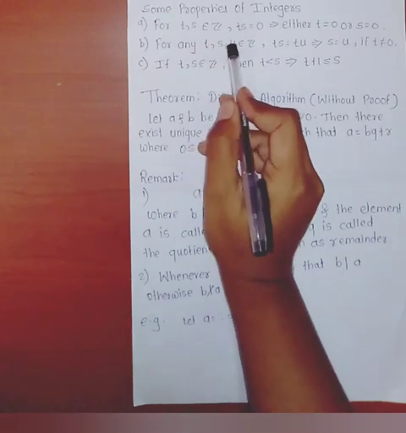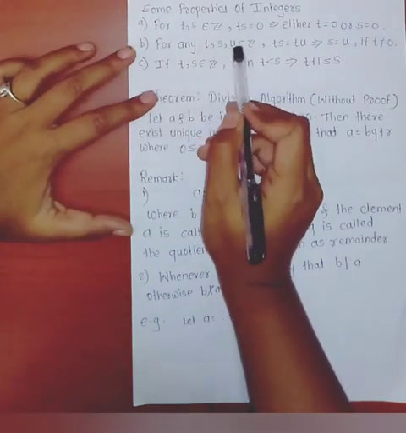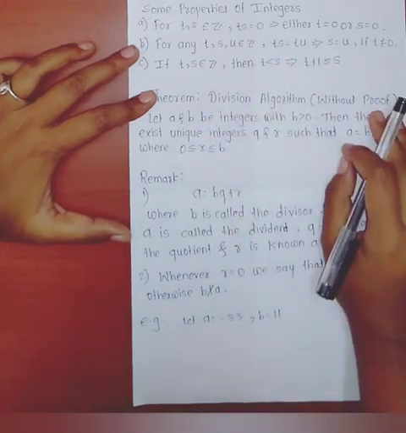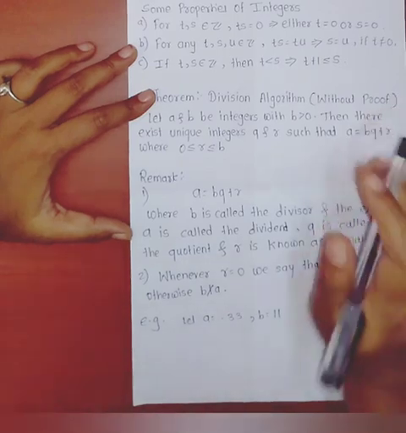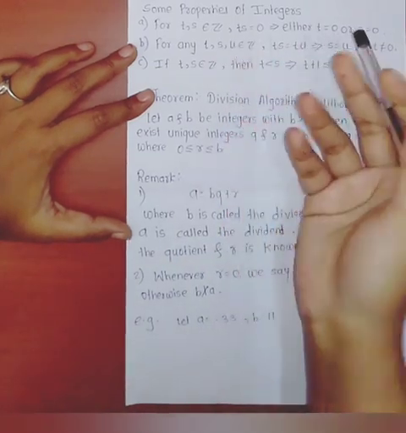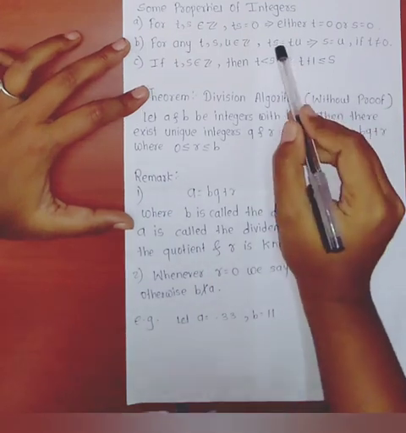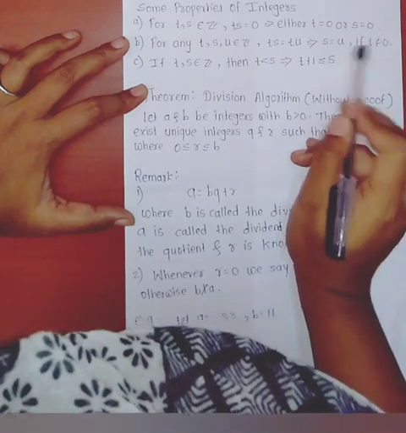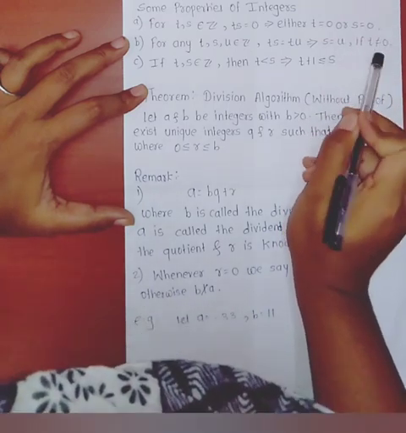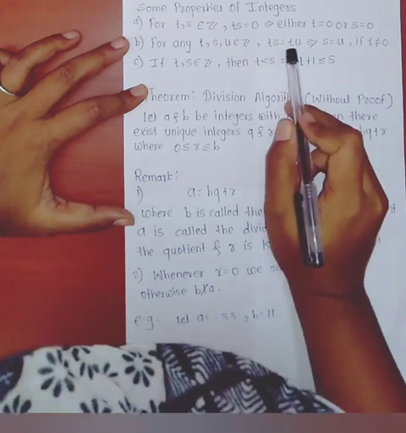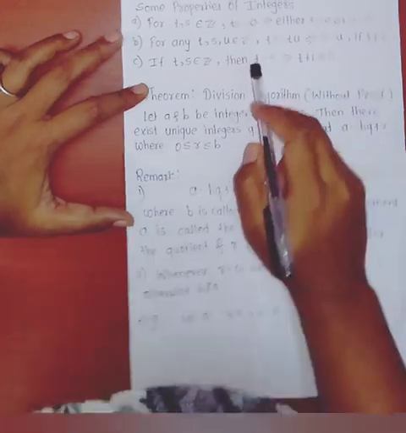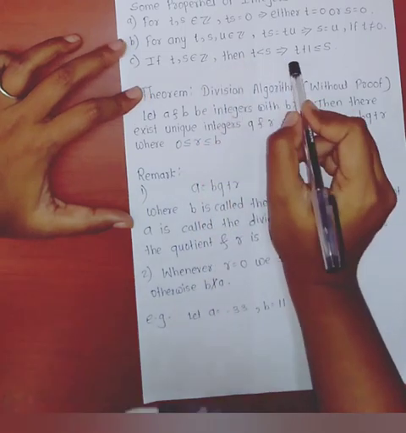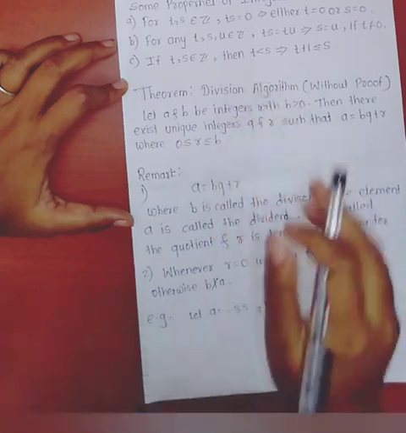Next, for any t, s, u belongs to z, where integers are the set of numbers 0, plus minus 1, plus minus 2 and so on, such that ts equal to tu, which implies s equal to u if t is not equal to 0. If t equal to 0, we cannot say that s equal to u. Third, if t, s belongs to z, then t less than s implies t plus 1 less than or equal to s.